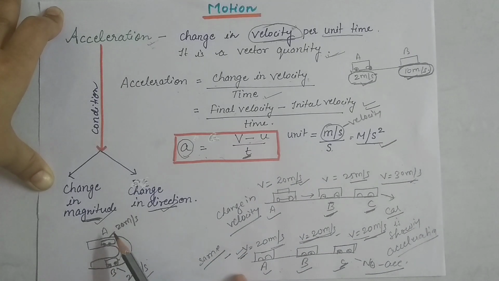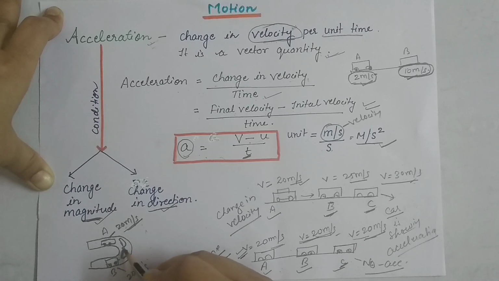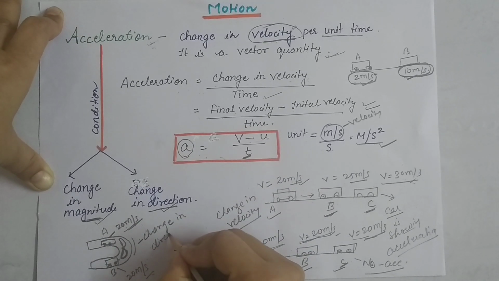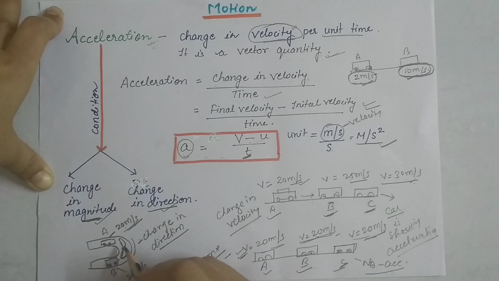Then you might say this car is not accelerating, because it shows the same velocity at both points. But no, here acceleration takes place because the car is changing its direction in this circular path.